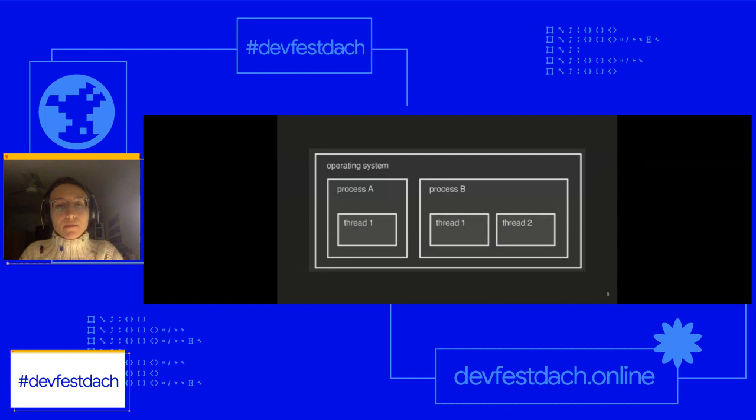I do want to briefly mention how memory is being managed in this case. Each process has its own chunk of memory assigned by its operating system. By default, that memory cannot be shared with other processes. My browser, for example, has no access to the memory that's assigned to my Spotify app, and vice versa.